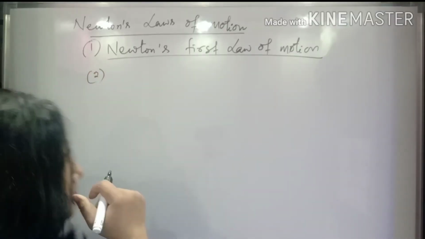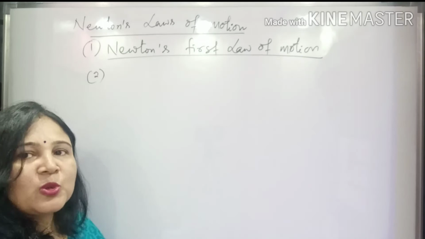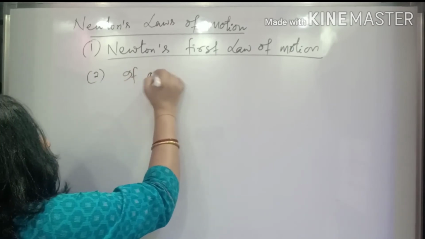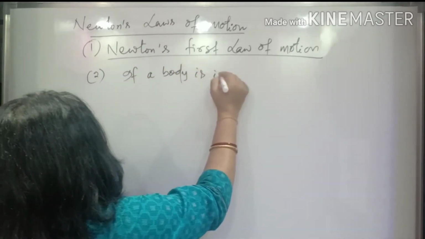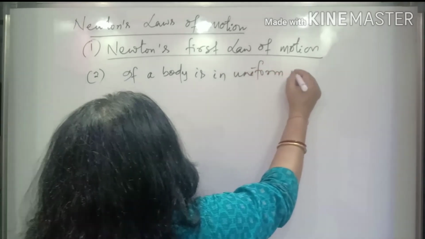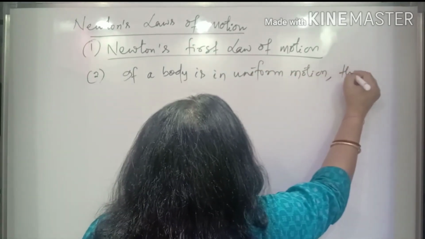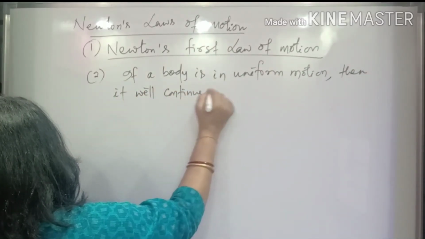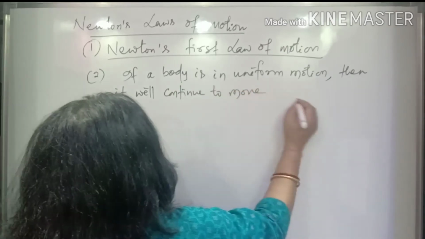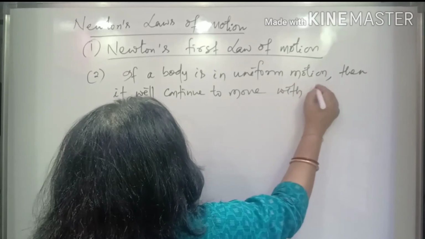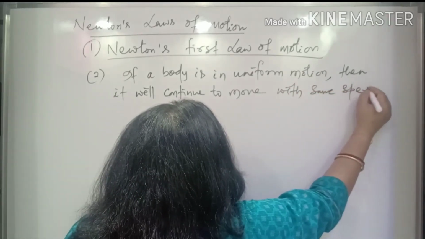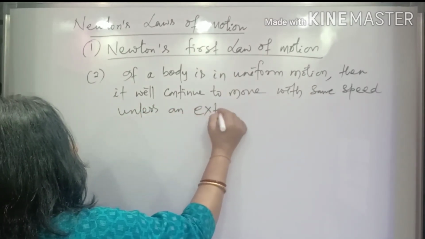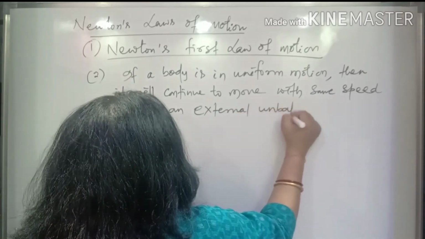The second thing Newton tries to say in his first law of motion is: if a body is in uniform motion, then it will continue to move with the same speed unless an external unbalanced force acts.